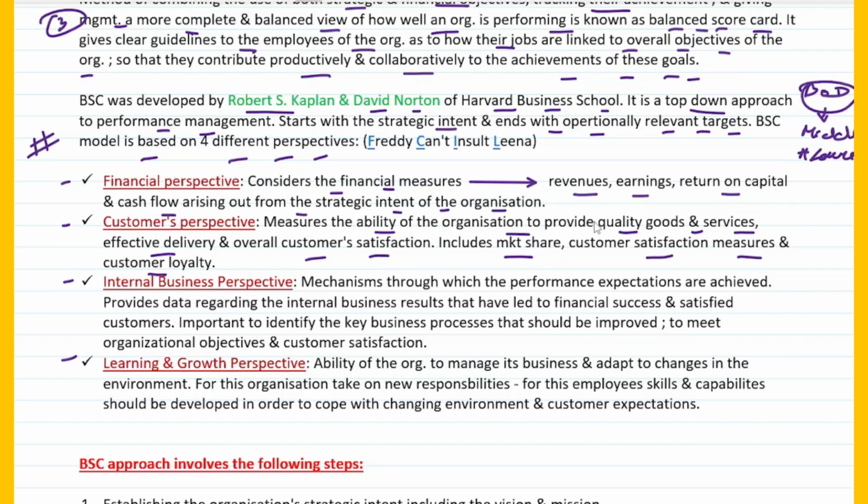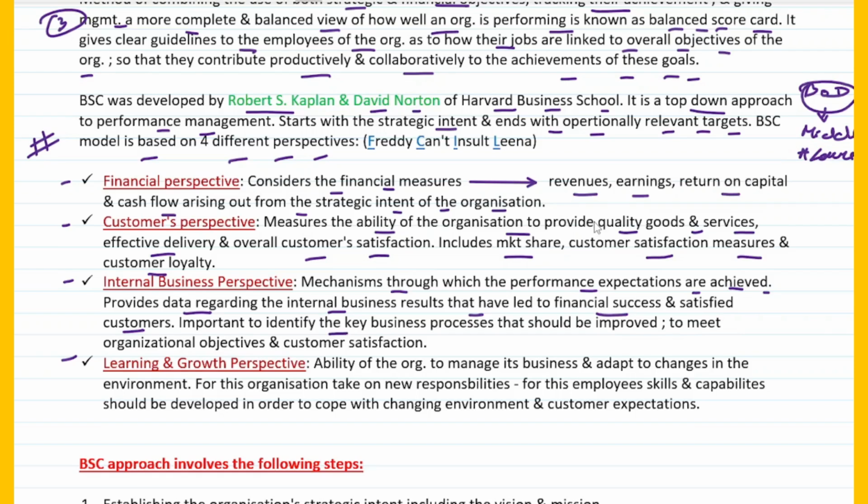Then we come to something called the internal business perspective. What is the internal business perspective? These are the mechanisms through which the performance expectations are achieved. So basically you lay down certain metrics or mechanisms through which the performance expectations are achieved. Performance expectations of whom? Of the employees or the members who are working in the organization. Now how do you do that? It basically provides data regarding the internal business results that have led to financial success and satisfied customers. So it is basically an amalgamation or culmination of the data regarding the internal business results, right? That would eventually lead to what? Financial success and satisfied customers.